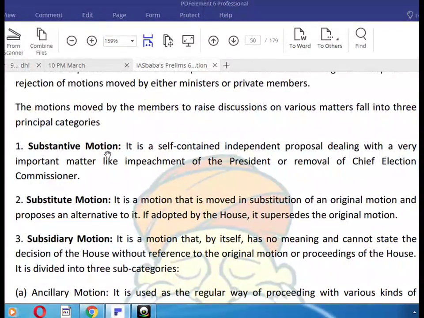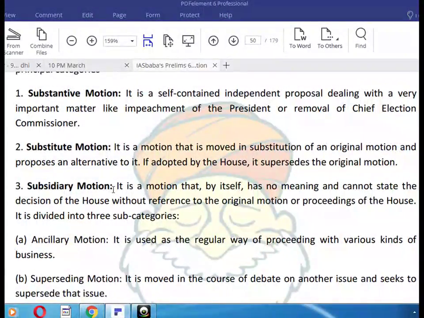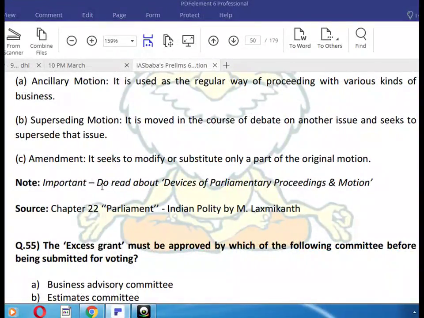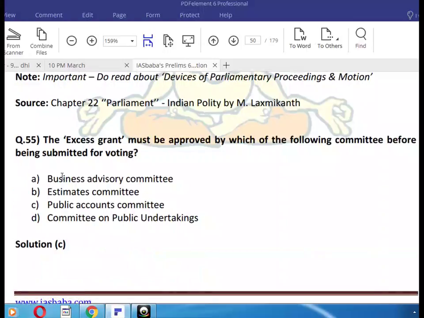Here you can see the types of motion: substantive motion, substitute motion, subsidiary motion, ancillary motion, and superseding amendment. Okay, the excess grant must be approved by which of the following committees before voting? It is the Public Accounts Committee.